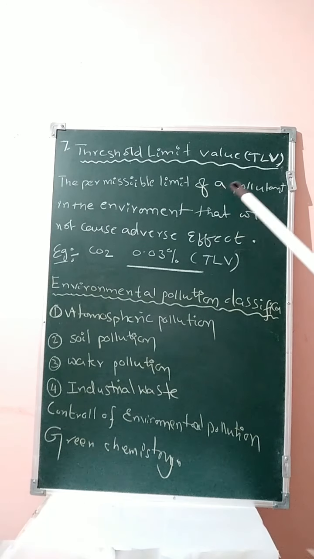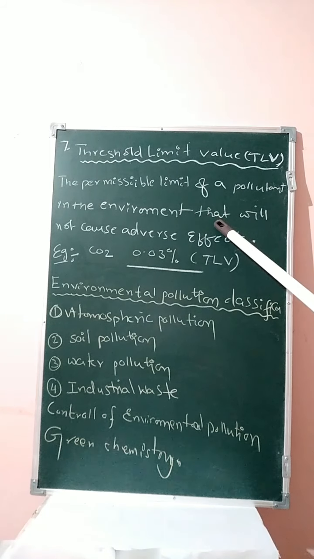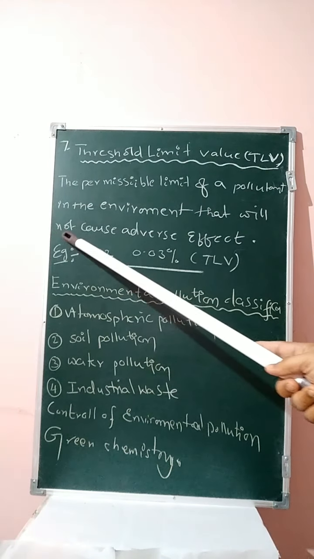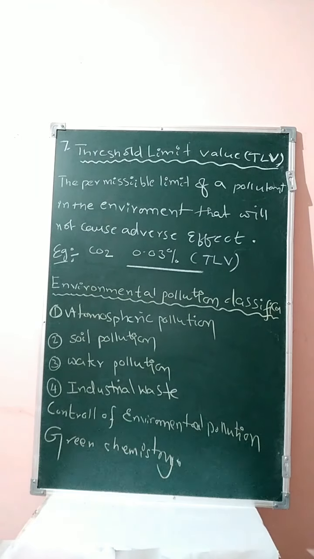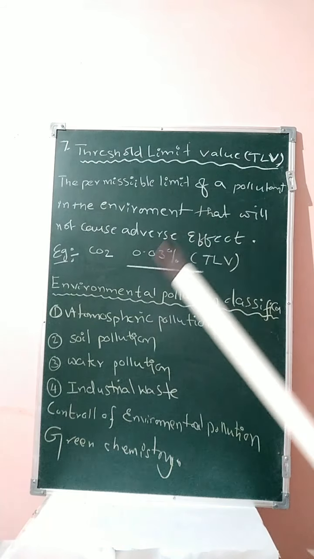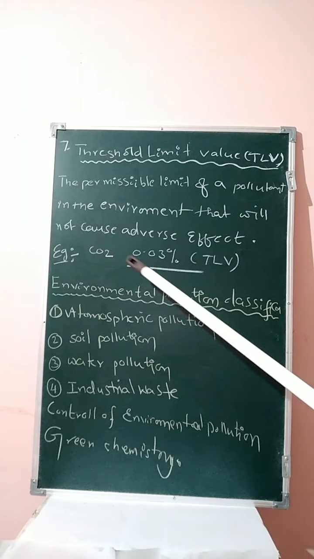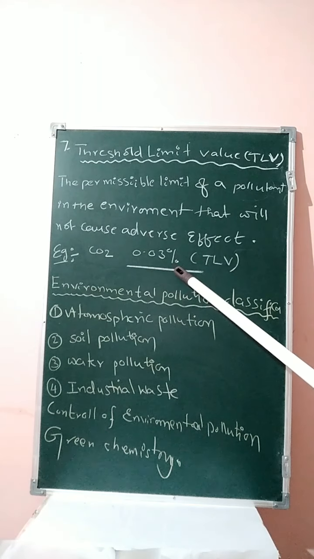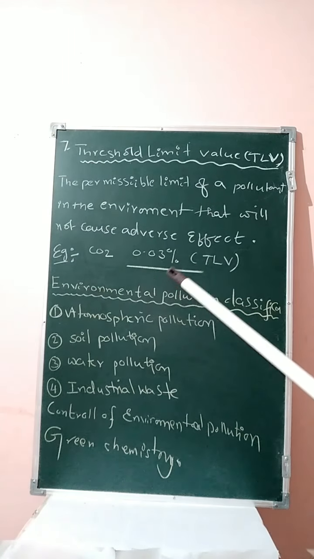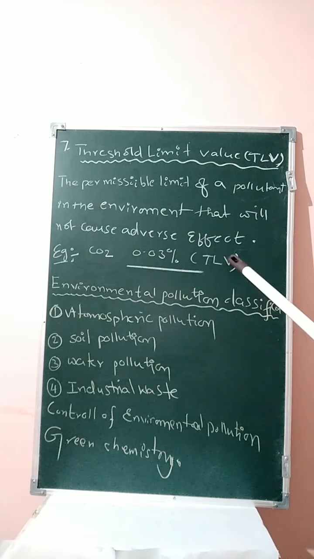The permissible limit of a pollutant in the environment that will not cause adverse effect is known as threshold limit value. For example, the carbon dioxide percentage in the atmosphere is 0.03%. It is called threshold limit value.